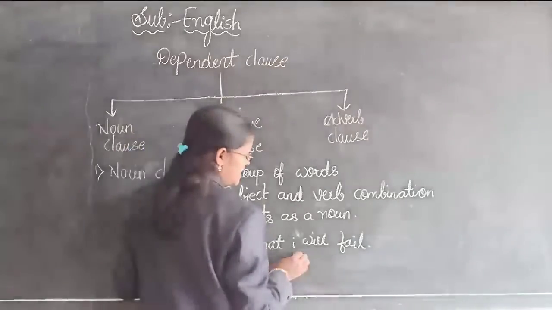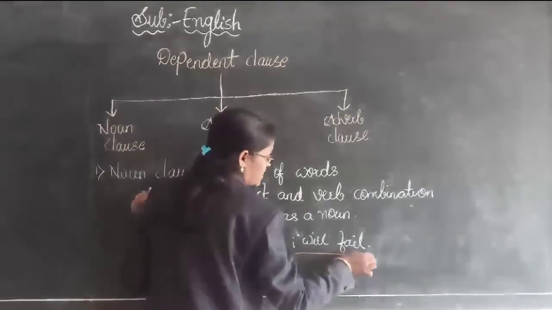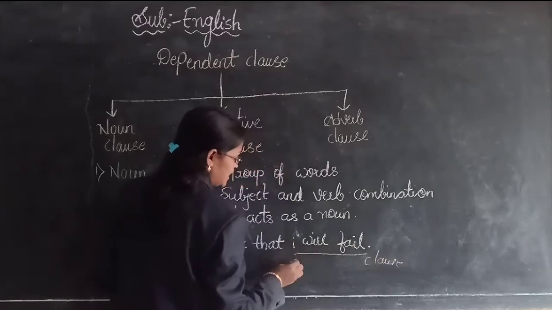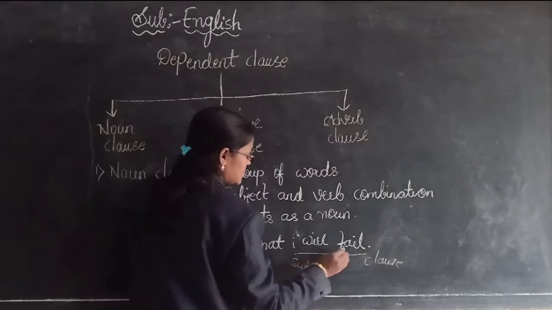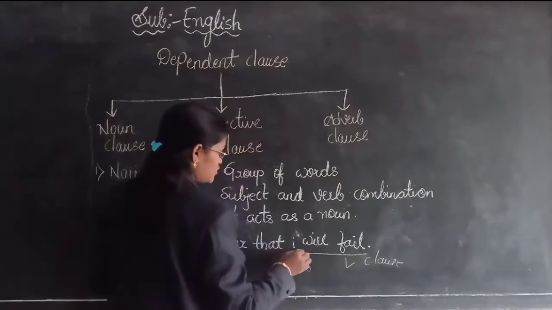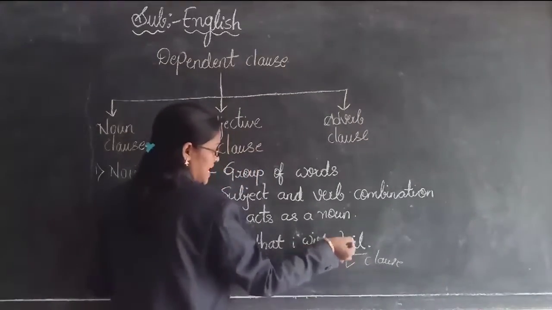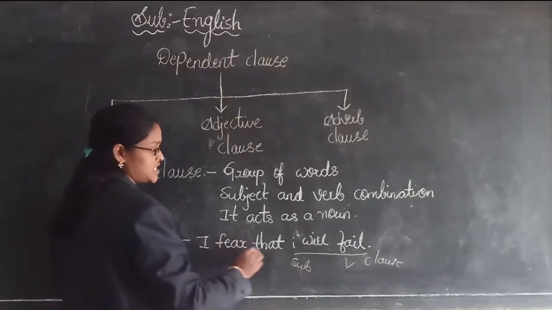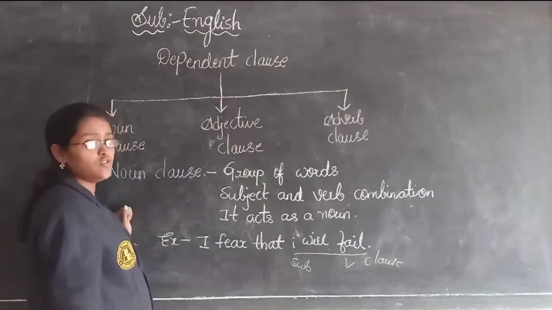In this sentence, children, "I will fail" is the clause. Here, I is the subject and fail is the verb. Totally, this clause is acting as a noun for this word. What is that? Fear. So what is this, children? Now it is a noun clause.